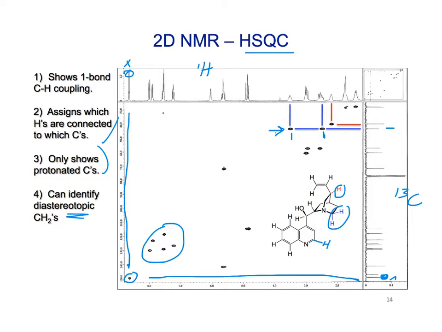Okay, so we can also run this in a different way. That's kind of a combination of this DEPT spectrum. Remember that I said the CH2s could go down and the CHs and CH3s could go up, and this is the two-dimensional version. So I can run this in a way that's called phase edited or multiplicity edited. So think about what this looks like. Let's identify this carbon and protons there. This goes to the CH2 on the end of the double bond. So that's a CH2 group.